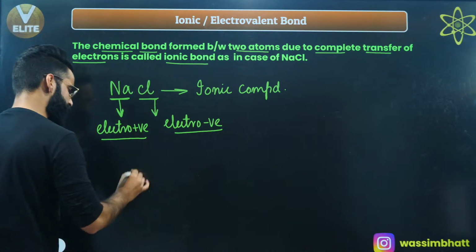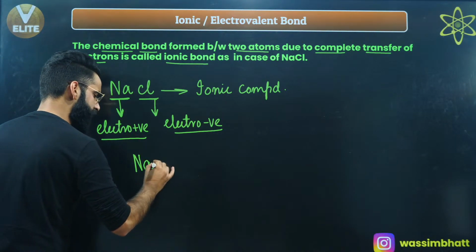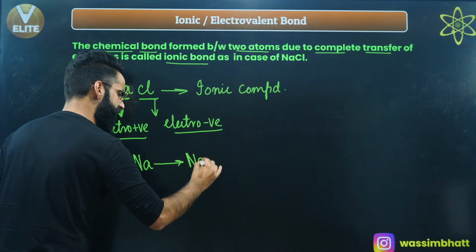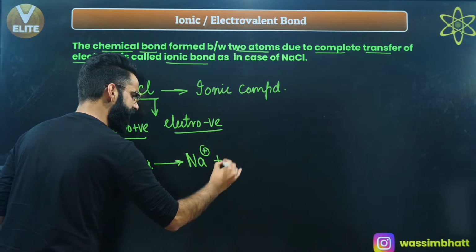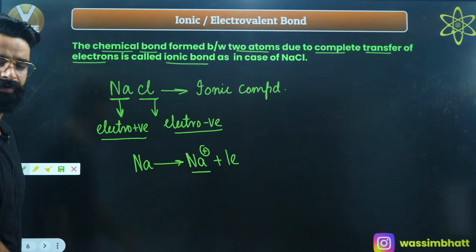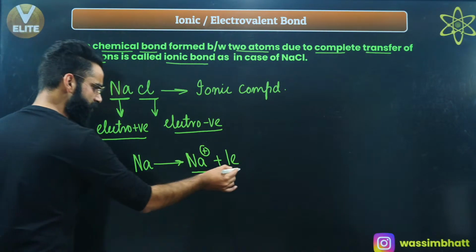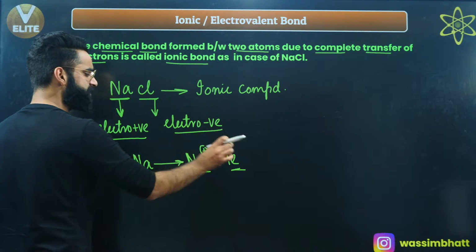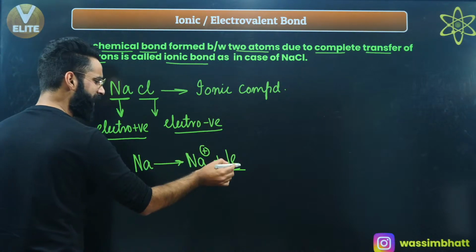So sodium is going to lose that 1 outermost electron and get converted into the cation, Na+. Sodium has lost this 1 electron completely.